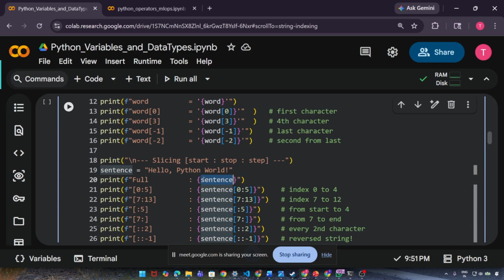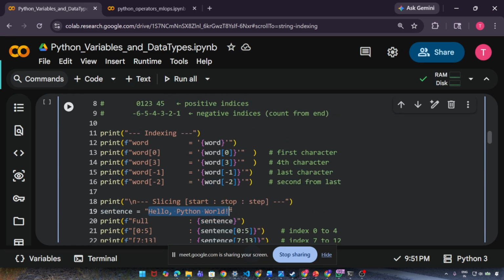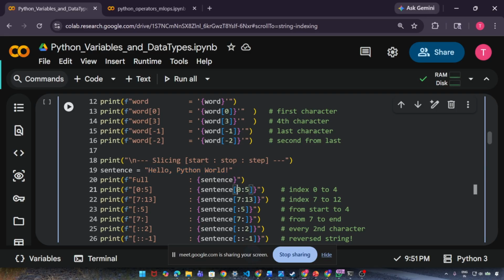First of all, I have a sentence: Hello Python world. No problem. All good. Next, sentence 0 colon 5. That means here I'm saying starting 0, stopping 5, so index 0 to 4.